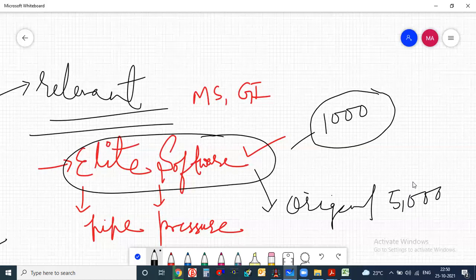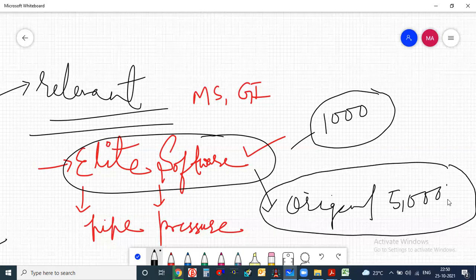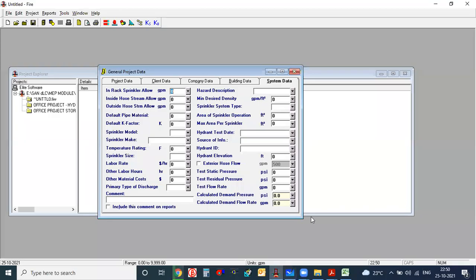I heard that the 5000 pipe version is also available, but I never saw it. I think maybe only premium users in the US are using it. I don't know, but I will give you the software with the license file, because if you understand this hydraulic calculation, just one or two examples, then you can apply it any way. Just as I have shown you here, just one thing here.